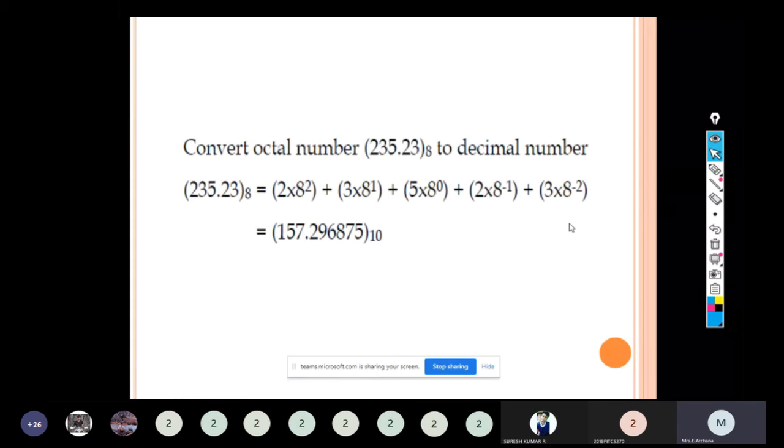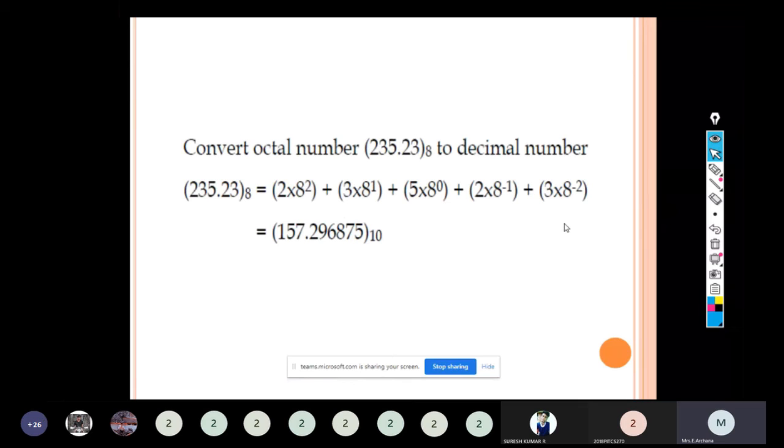Calculate octal number to decimal number. The same type of problem, conversion of an octal number to decimal number. It is having both integer part as well as fractional part. So the given number is 235.23. So when we do for integer part, we have to start from LSB.